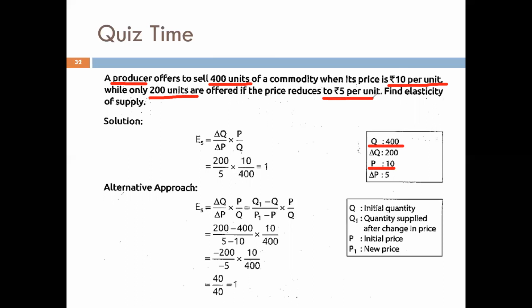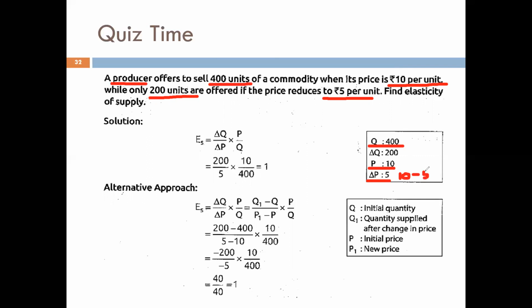So now let's calculate the change in price. Price has reduced from rupees 10 per unit to rupees 5 per unit. So change in price will be 10 minus 5, which is equal to 5.